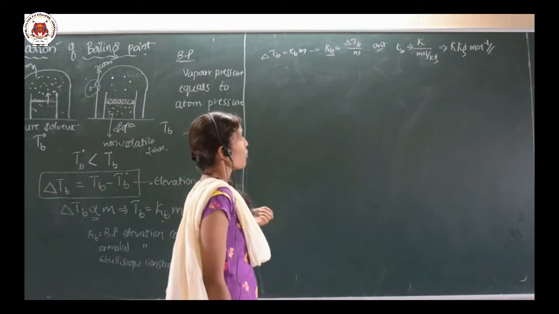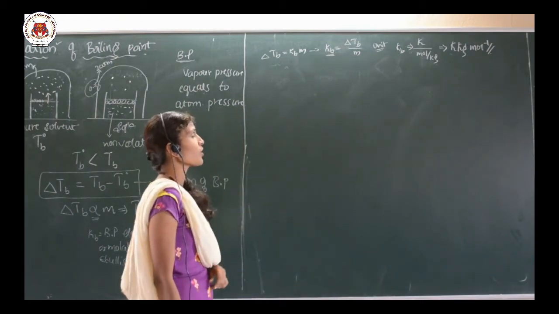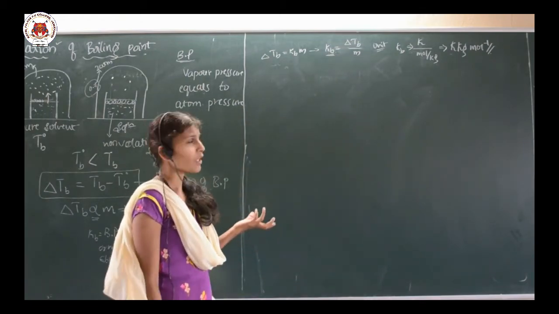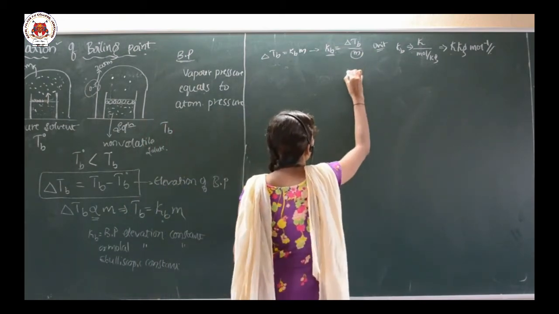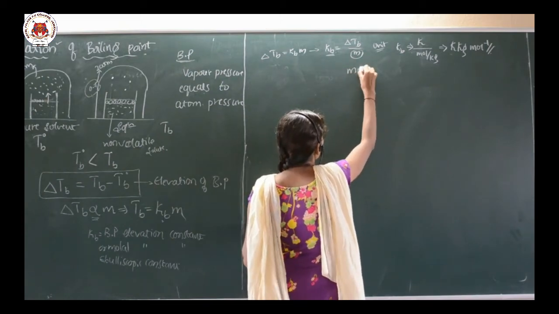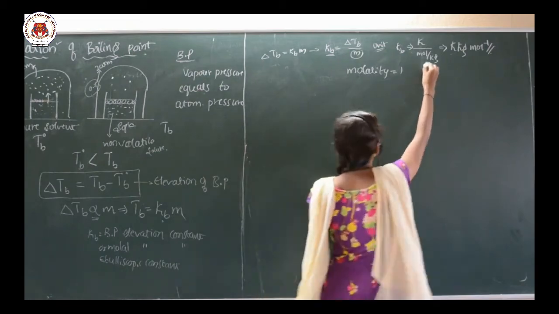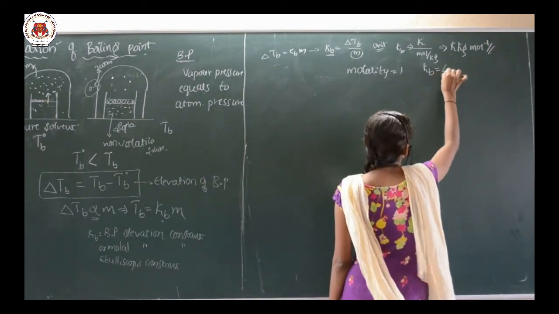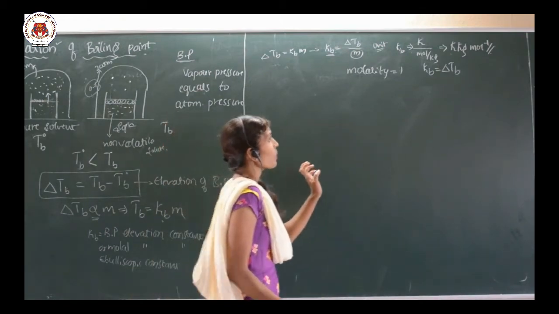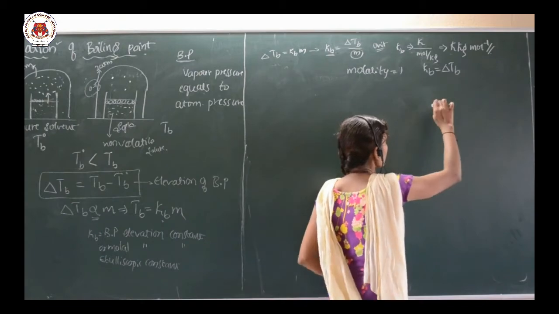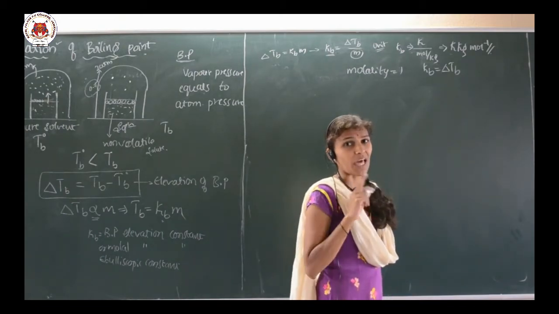Clear? Then if we go for the definition of Kb, the ebullioscopic constant or boiling point elevation constant: if m is equal to 1, that is, when molality is 1, Kb is equal to delta Tb. So we can define the ebullioscopic constant as the elevation in boiling point when the molality is 1.